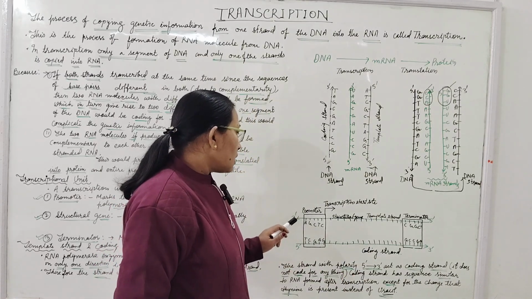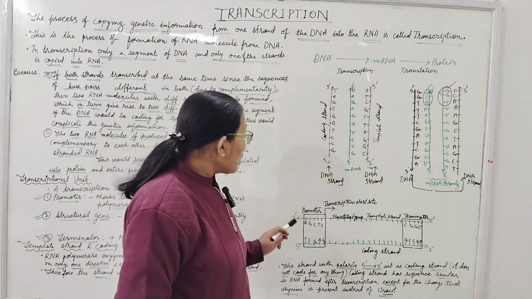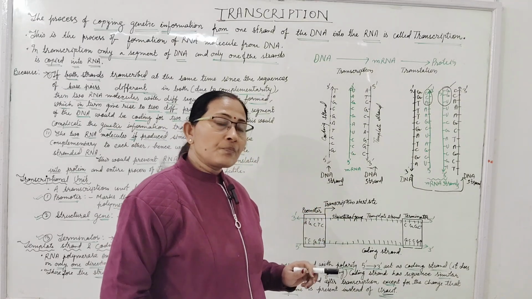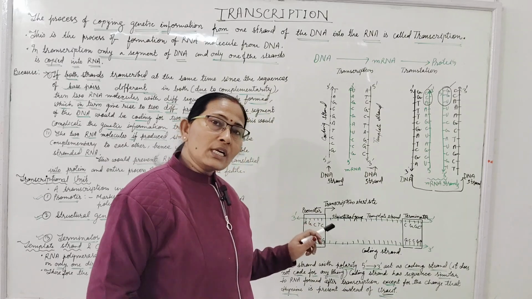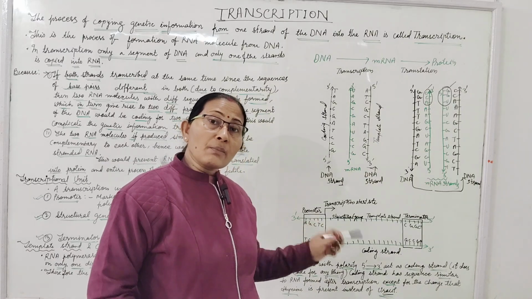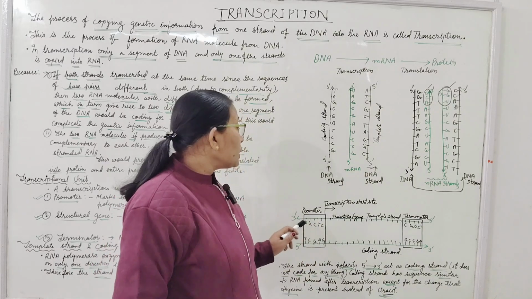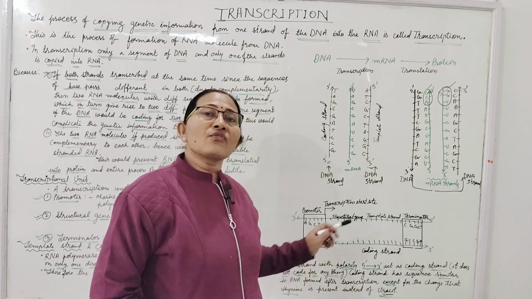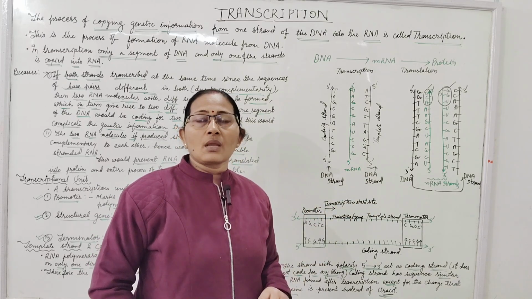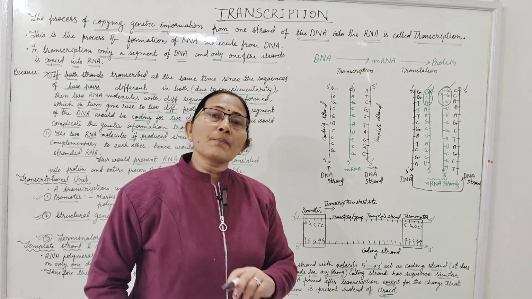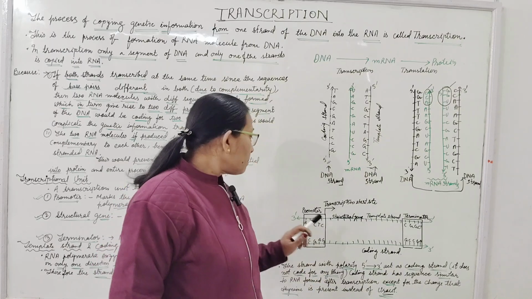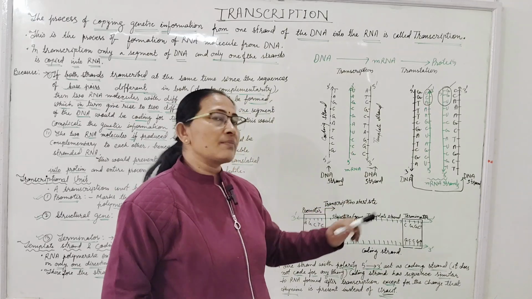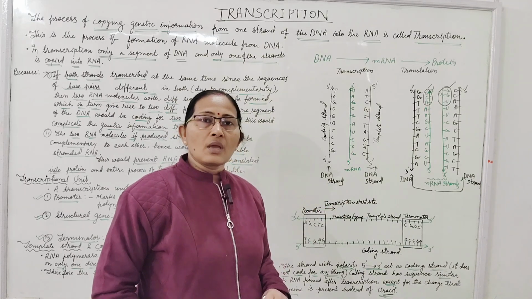The promoter will be present on the 3' end of the template strand. The polarity of the template strand will be from 3' to 5' direction.